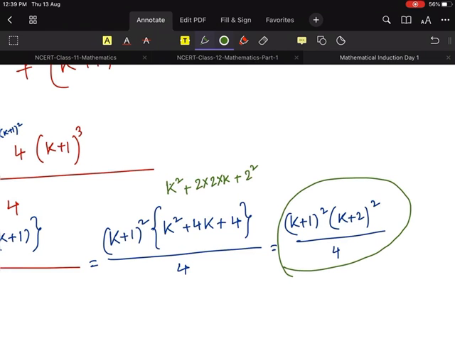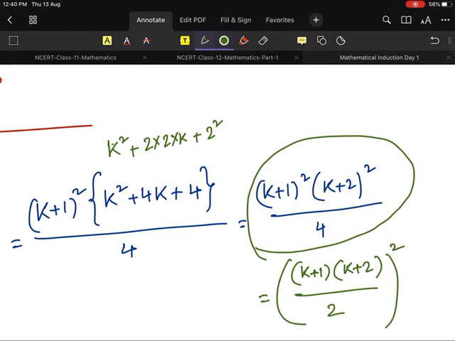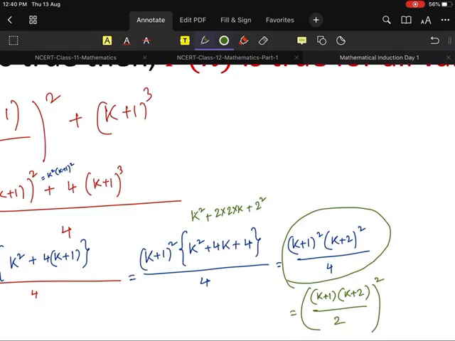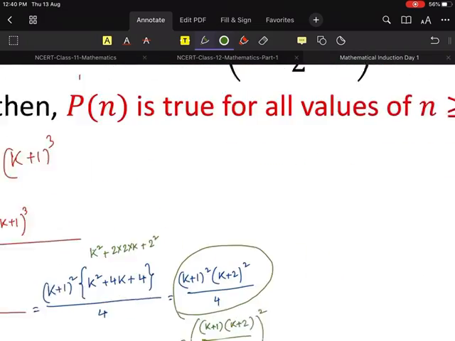Understood? Now I will check. Achha, this one I have to write nicely. So this one is basically k plus 1 into k plus 2 divided by 2, whole square. This is it, right? Yes or no? Now look here. What must this be equal to?